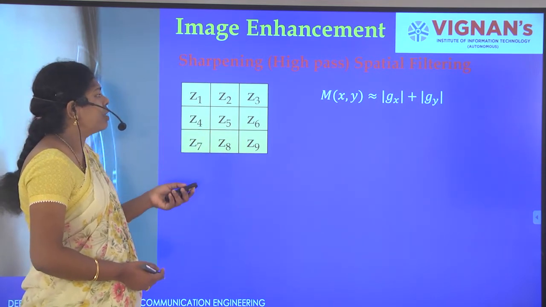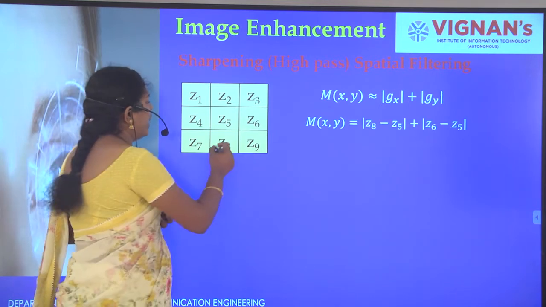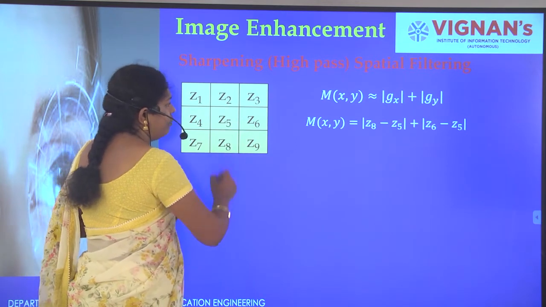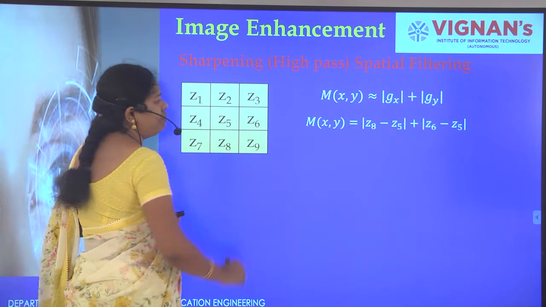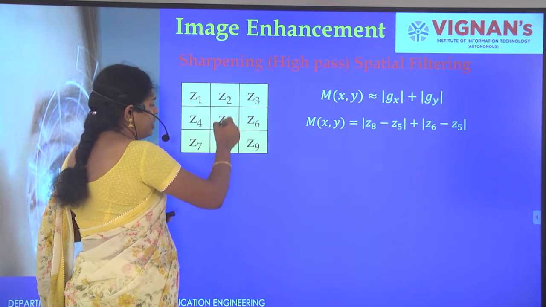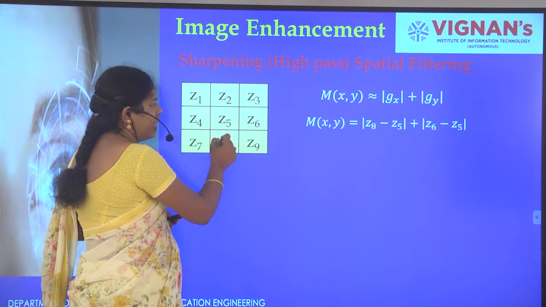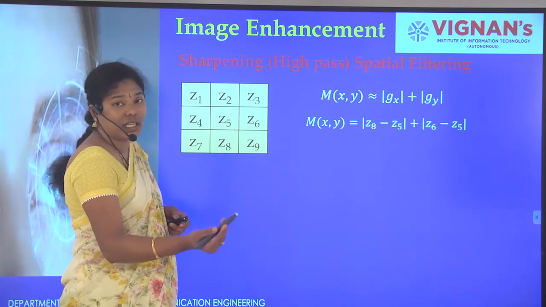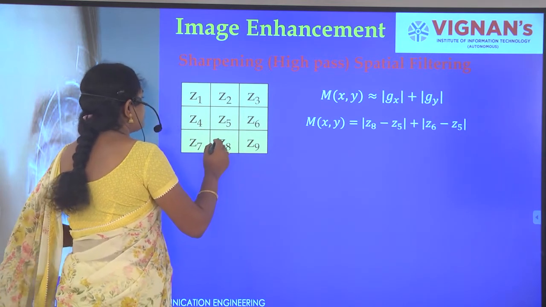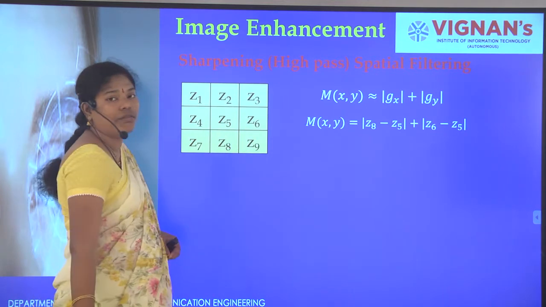For this, gx is z8 minus z5, making y constant and moving in the x direction, and gy is z6 minus z5, making x constant and moving only in y.